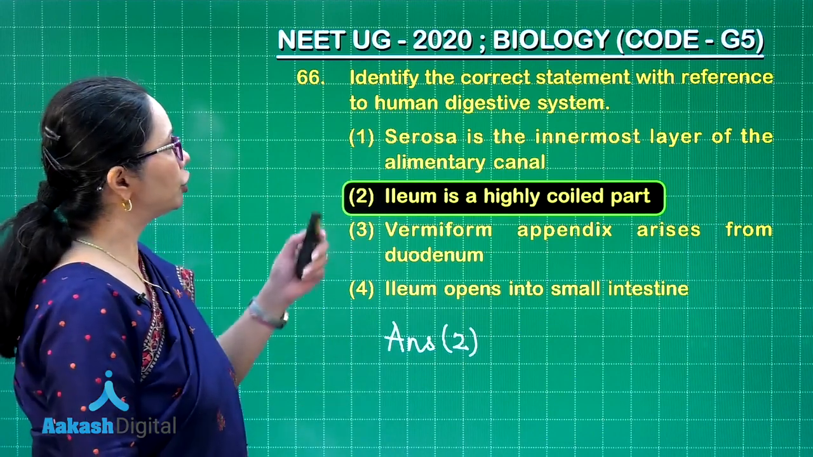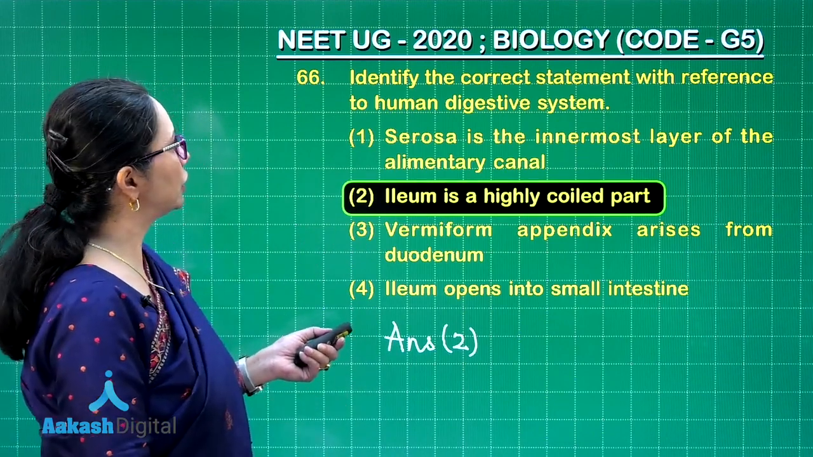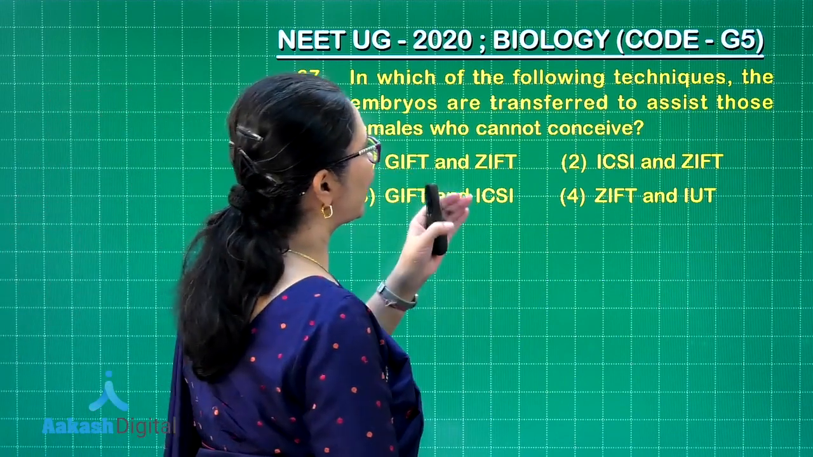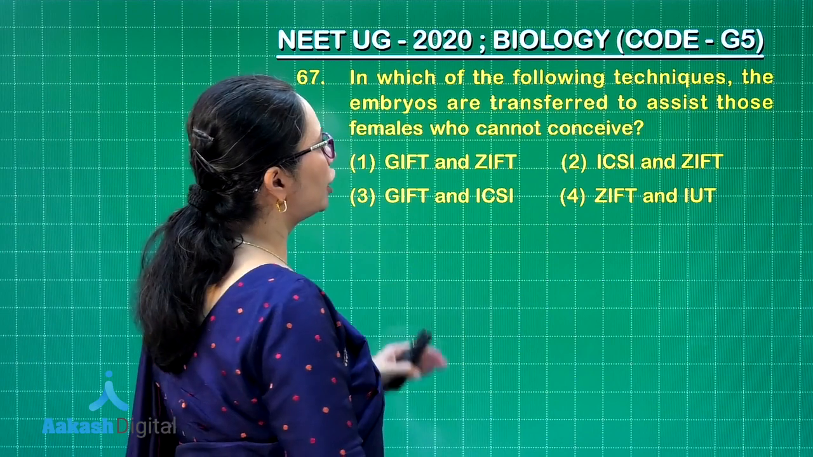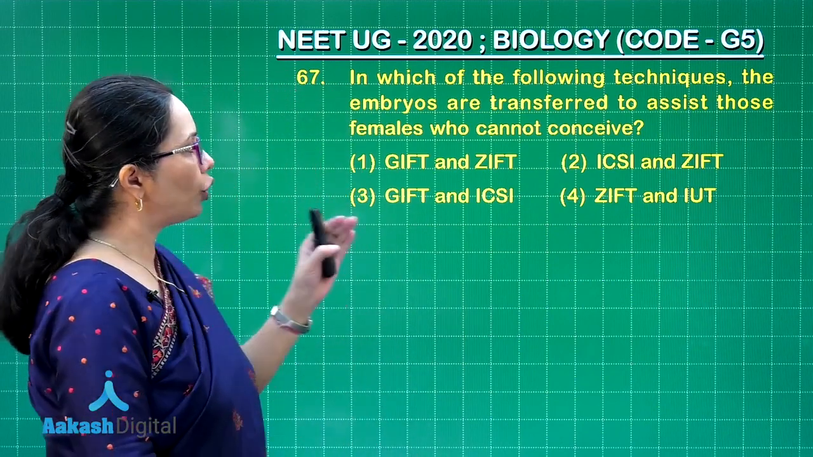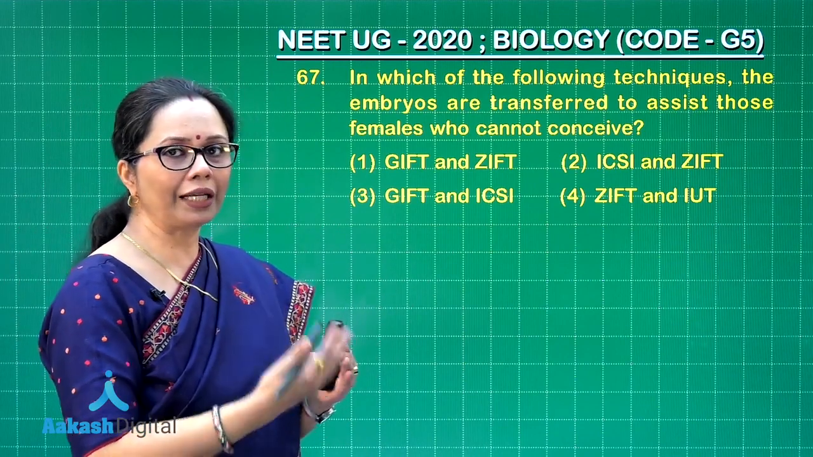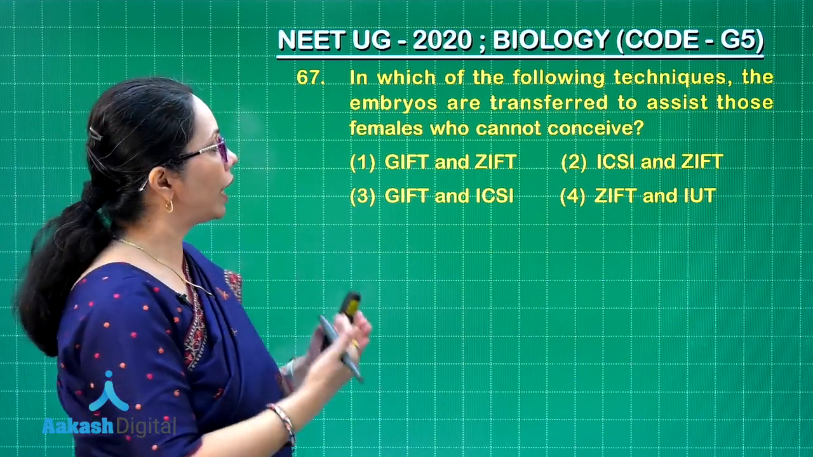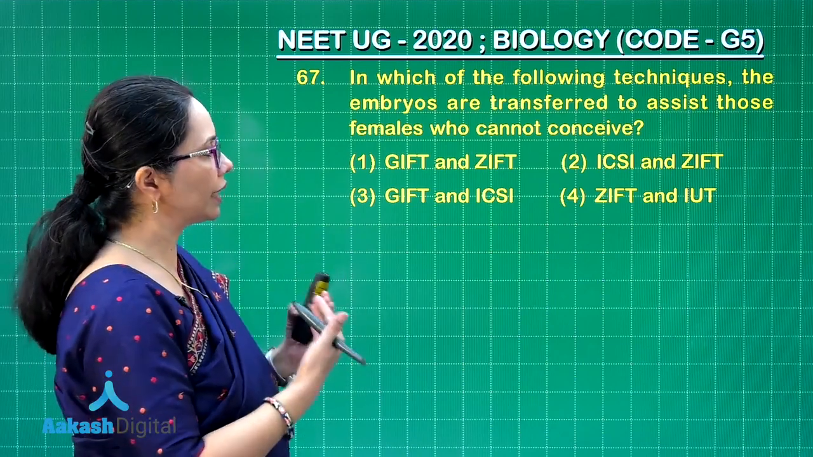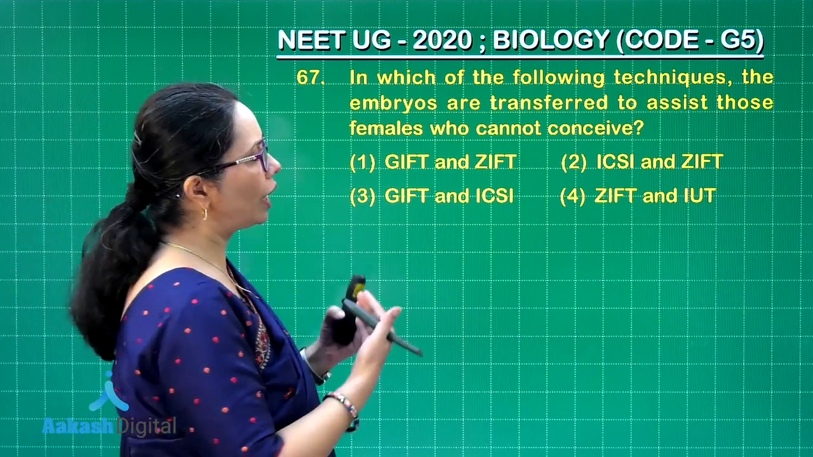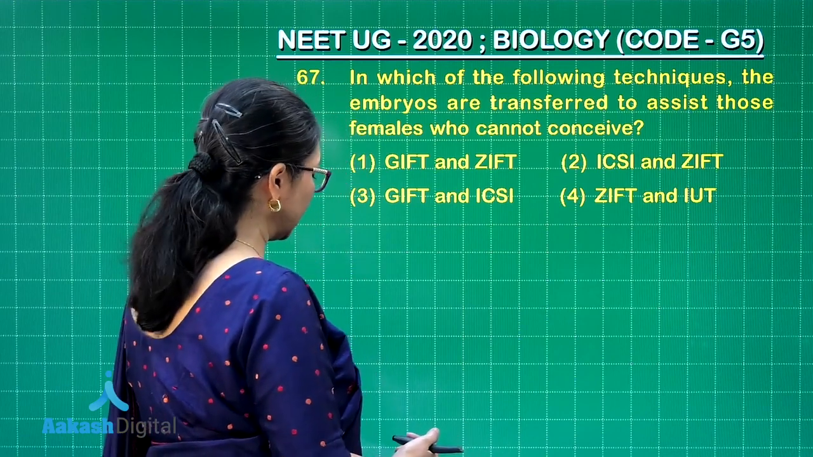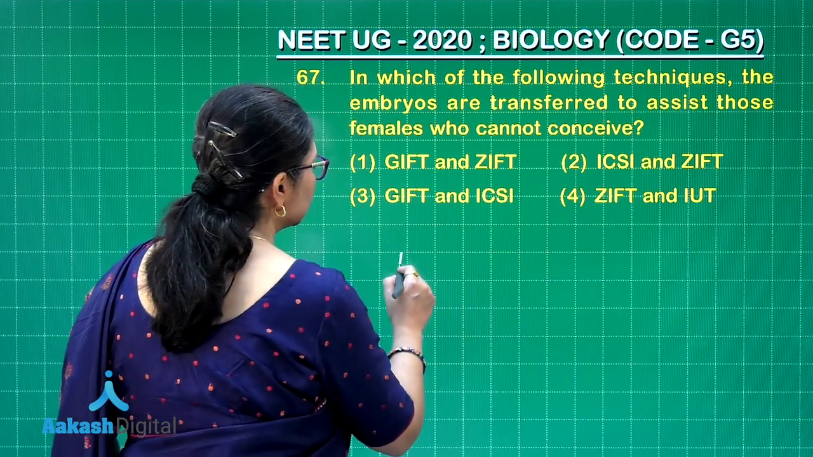Now from here let us move on to our next question, that is 67. Now in this question you see, in which of the following techniques the embryos are transferred to assist those females who cannot conceive. So we know that in this case one can carry out IVF, that is in vitro fertilization, and after in vitro fertilization the zygote so formed is incubated so that the division occurs and then it is transferred, which is called ET, right. So ET, that is embryo transfer.